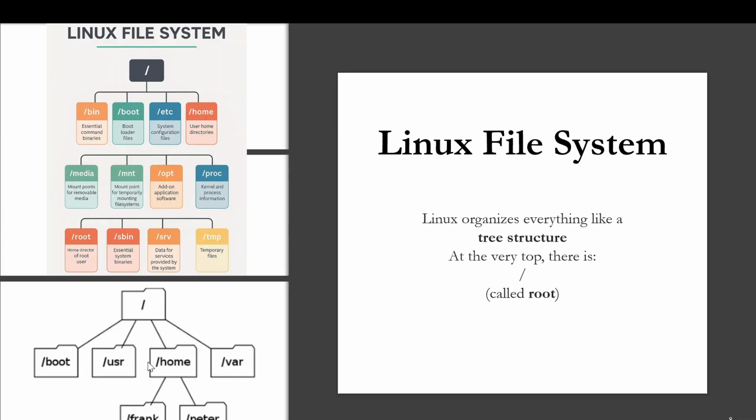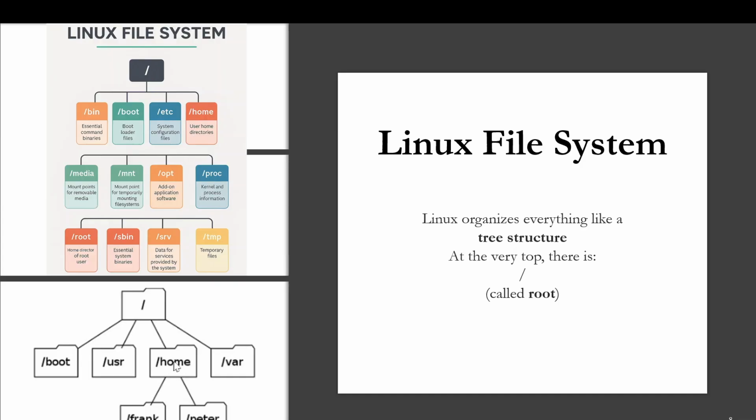Okay, so we understood that we are inside the home directory. Now, why are we inside this home directory only? Why are we not inside this USR directory? Why are we not inside this boot directory? So everything is fixed. Sayali, I will answer this question later. Okay. Now, everything is fixed here.